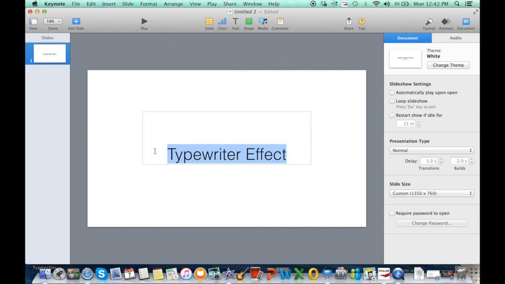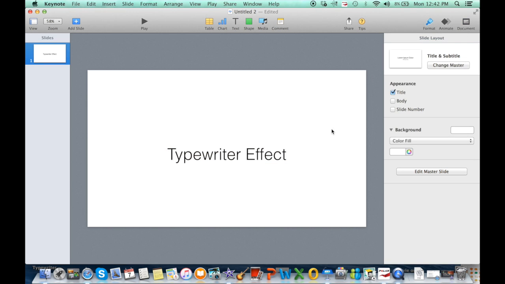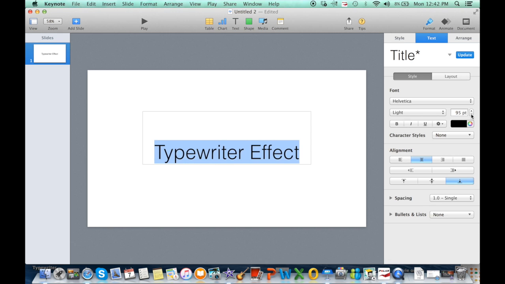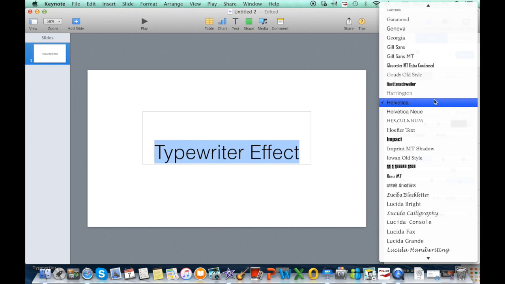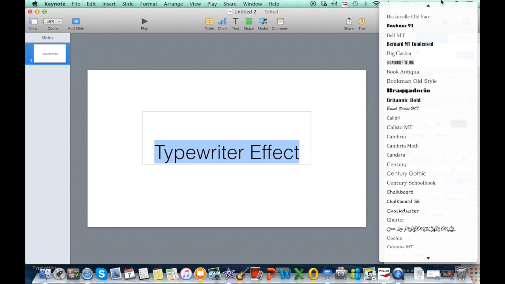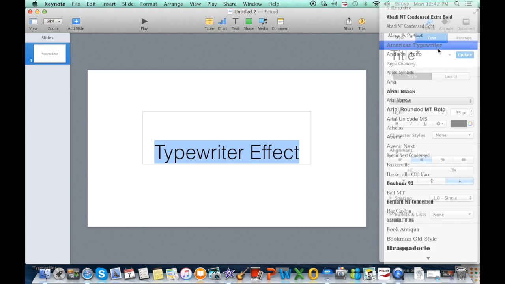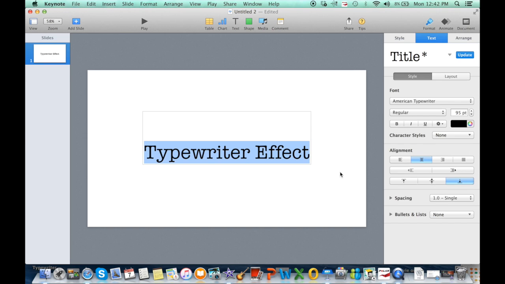You can always play around with the size and the font and everything. So I'm going to make it a little bigger, and then I'm going to change the font. You can change the font to whatever font you want. It works with all fonts, but I'm just going to do the American Typewriter font for this video.